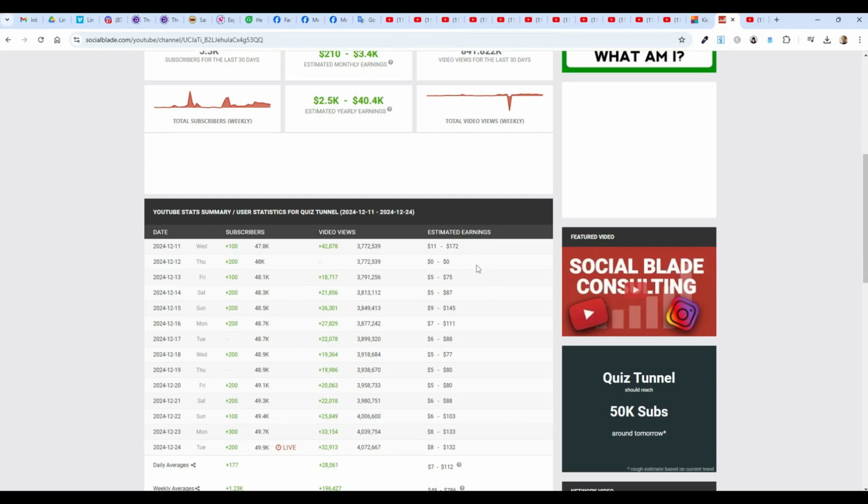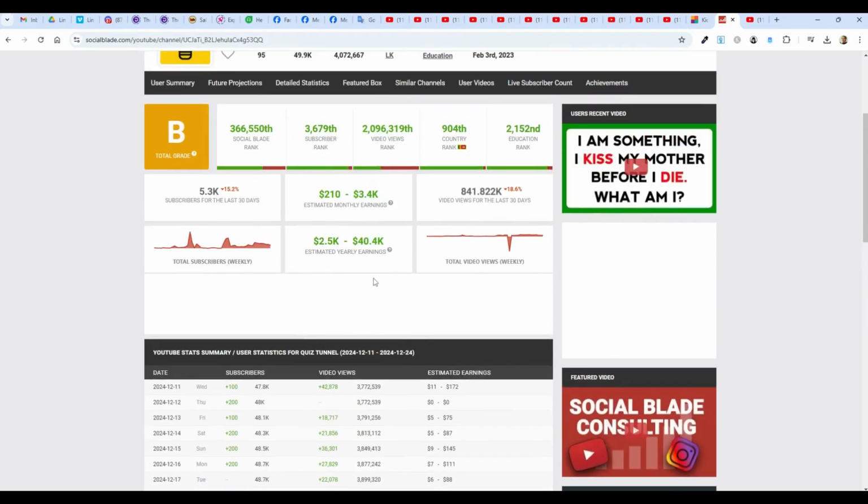And their estimated money, well, I don't know. Let's see. This is by day. So what was their overall? So their overall is per month, $210 to $3,400. And in a year, $2,500 to $40,000. As I've said before, somewhere in the middle is the actual number. This is low, right?